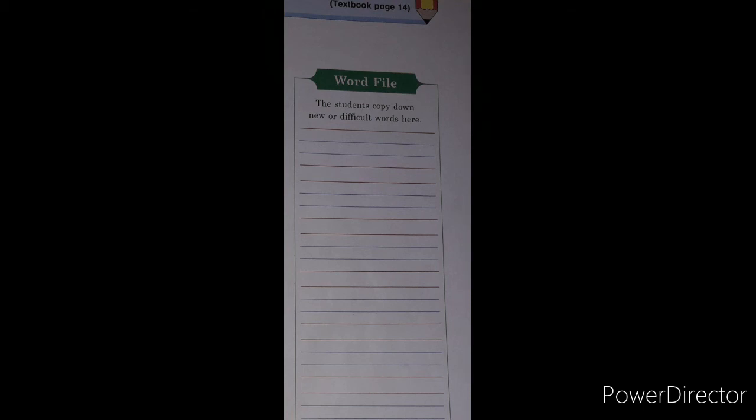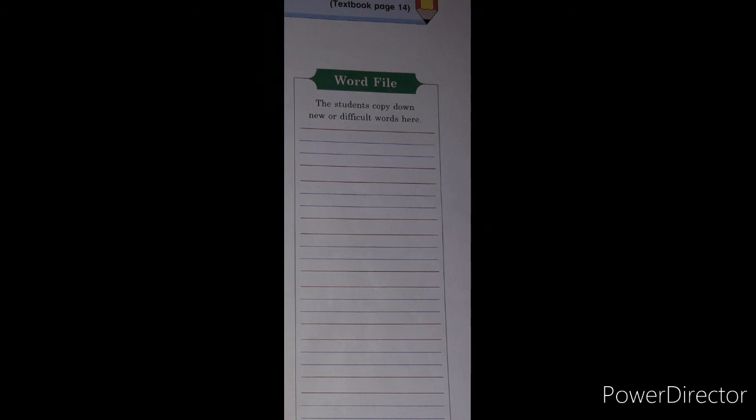The students copy down new or difficult words here. Means if there are any difficult words in the poem, you can write them here. How many words do you have to write? 1, 2, 3, 4, 5 and 6. Six words you have to write here. Any words you can copy here which are difficult or new.